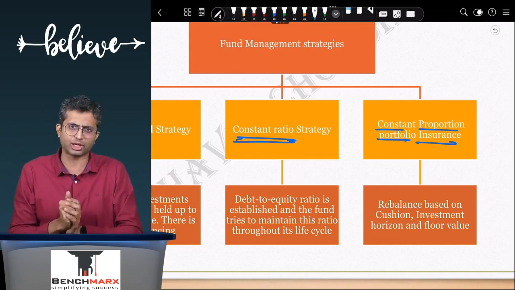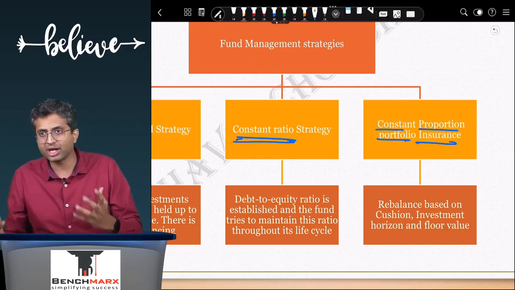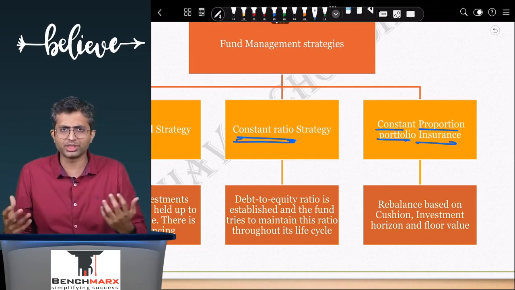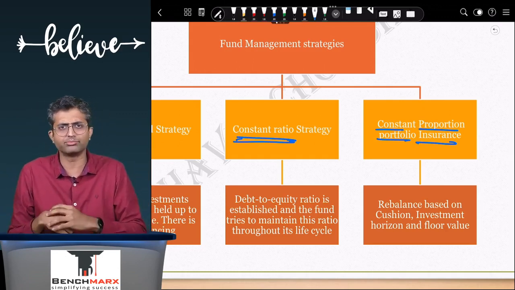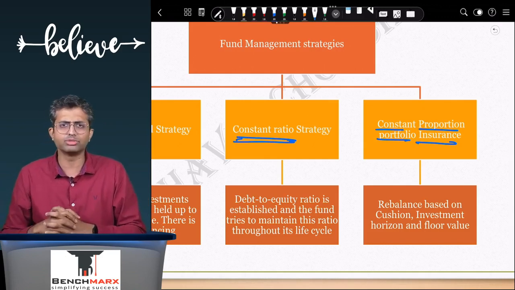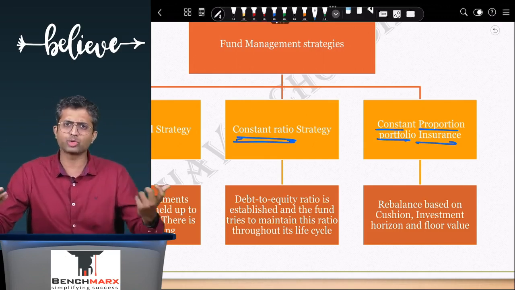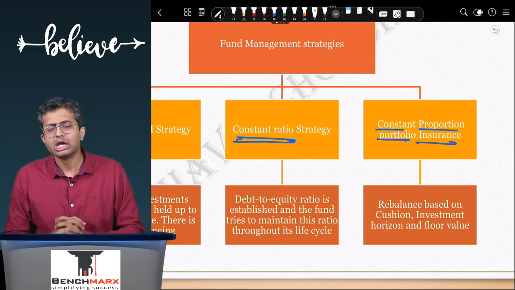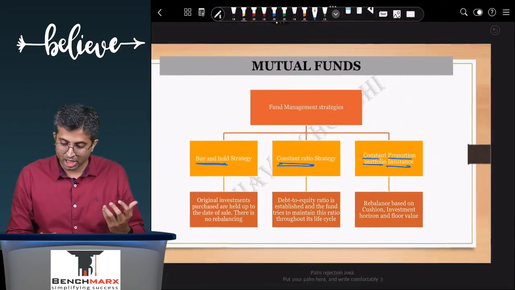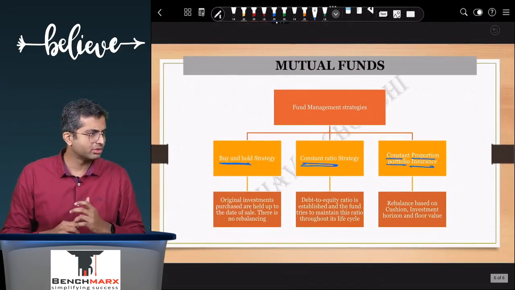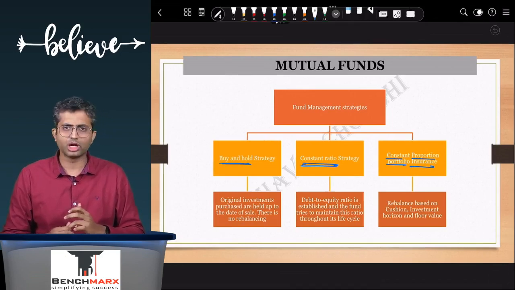I can still play with equity. You have currently had, let us say 40 rupees in equity. Now, let us say, you can invest another 20 by selling 20 worth of bonds and so on. So this is on CPPI. That largely takes care of the mutual funds.